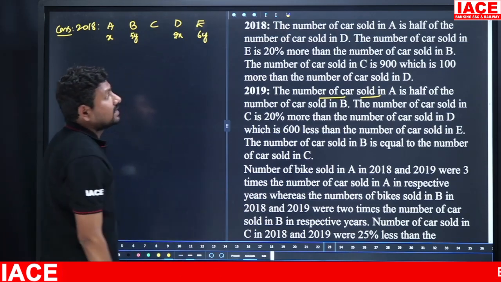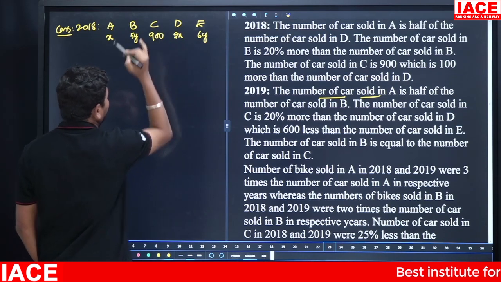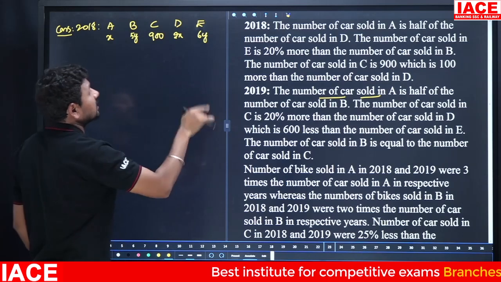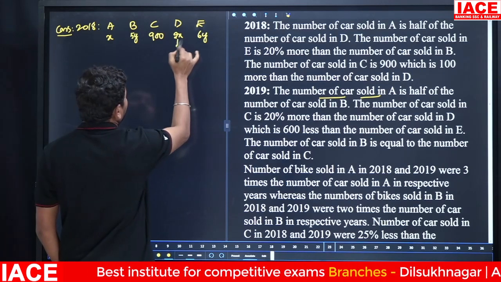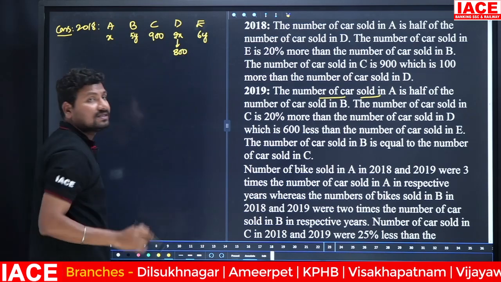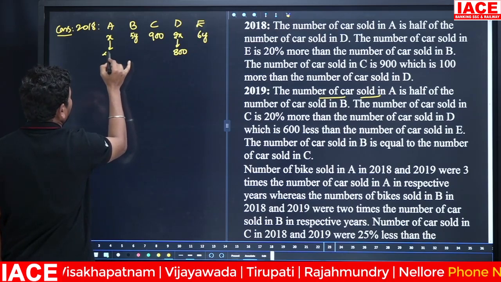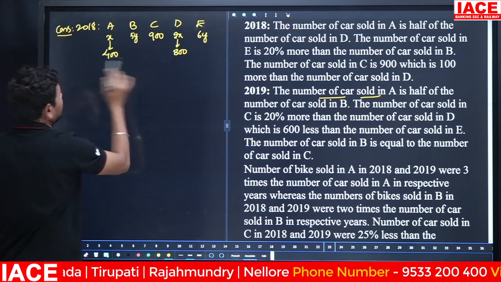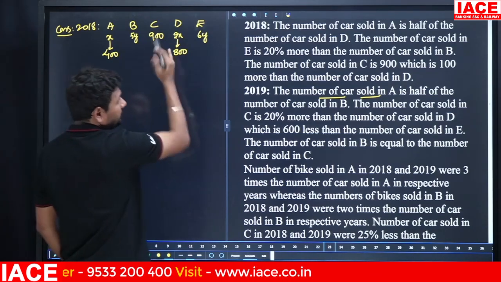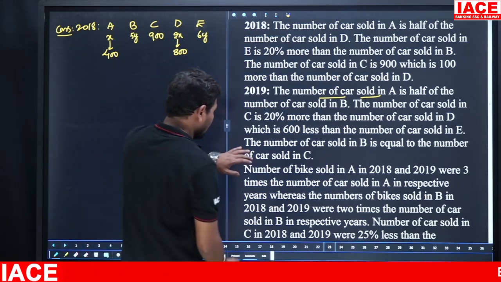The number of cars sold in C is 900, which is 100 more than the number of cars sold in D. That means D becomes 800, since the difference between 900 and 800 is 100. So 2x is equal to 800, which means x is equal to 400. Now we clearly get the C and D values, but we are unable to solve for B and E yet. When you observe the data thoroughly,